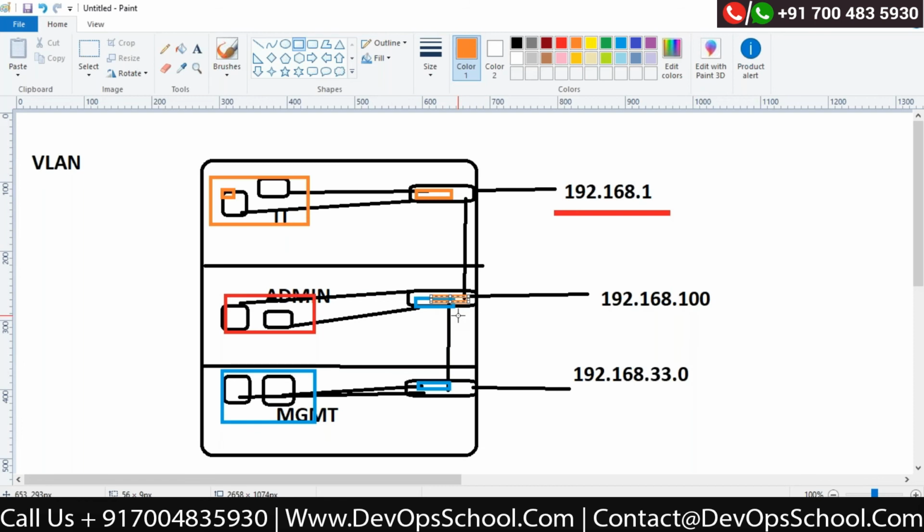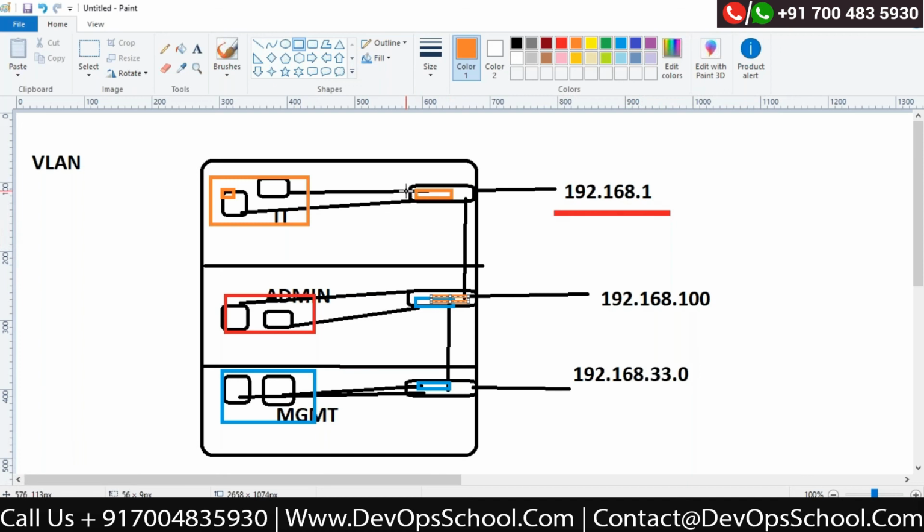Correct. So a VLAN is nothing but a virtual local area network which you can configure on top of the physical switch. And the purpose is that whatever broadcasting unnecessarily happens on the switch, even if they are different networks, broadcasting would still be happening, because the switch does not understand IP address.